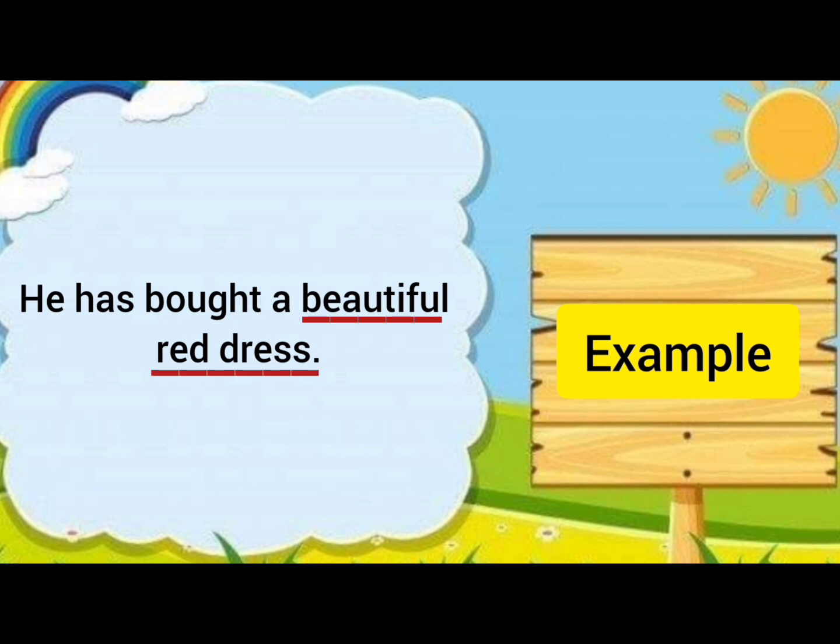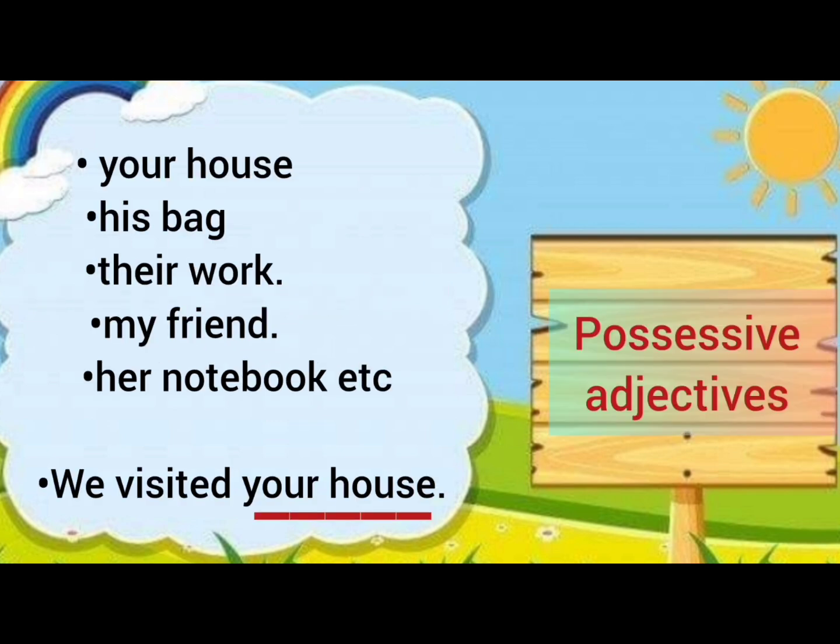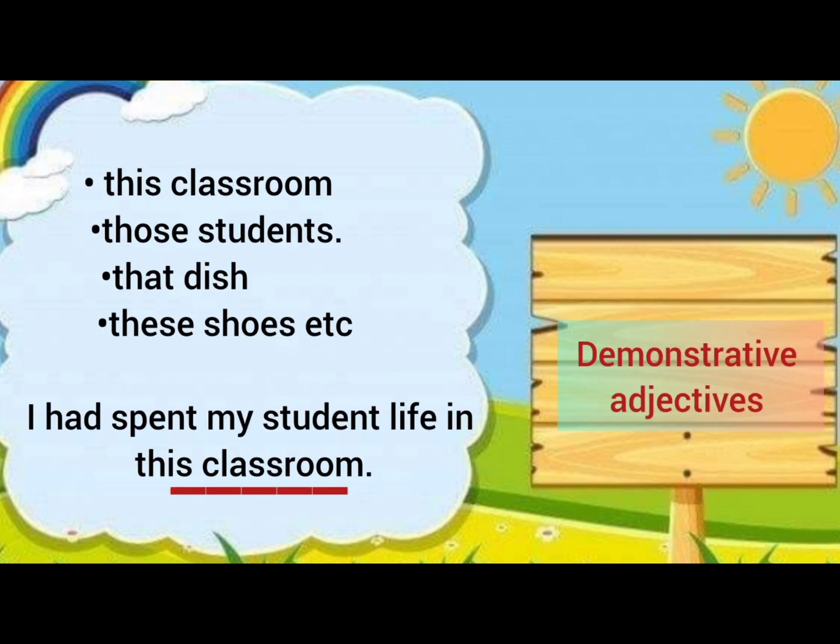Possessive adjectives are also used for making noun phrases. For example, your house, his bag, their work, my friend, her notebook. We visited your house. Next is demonstrative adjectives. For example, this classroom, those students, that dish, these shoes, etc. I had spent my student life in this classroom. So this classroom is a noun phrase.